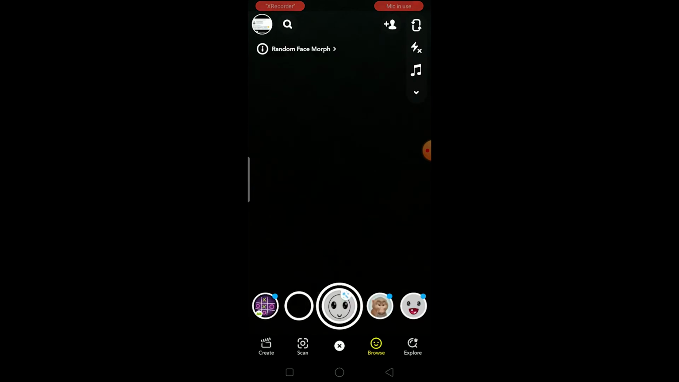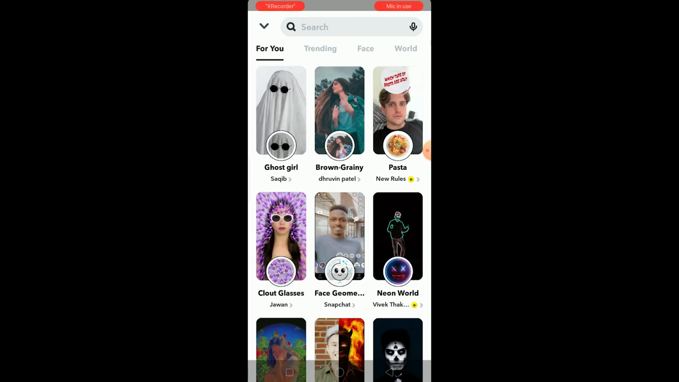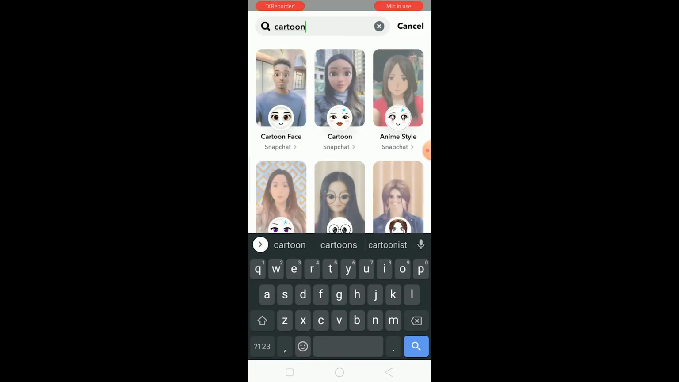Open Snapchat. After opening Snapchat, you can click on this icon over here. Once you click on this icon, go to Explore at the bottom over here. Click on Explore. Once you're in Explore, go to the search bar at the top and type cartoon. After typing this, the filter should be shown over here at the top.